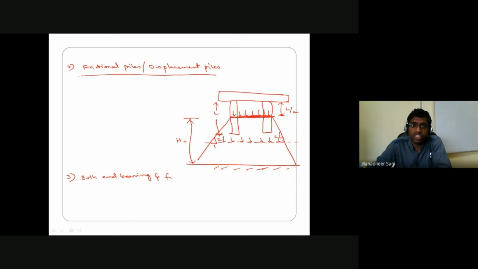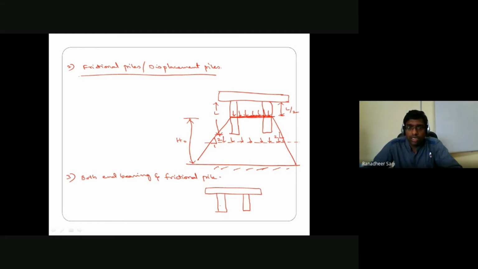So in the case of both end bearing and frictional pile, from what depth is the load distribution assumed to be happening? Typically, in the case of end bearing pile, the load distribution happens from the bottom of the pile. In the case of frictional pile, load transfer happens from the mid height, or half of the length of the pile. In the case of both end bearing and frictional pile, let's say this is my pile cap. This is my pile here, this another pile here.